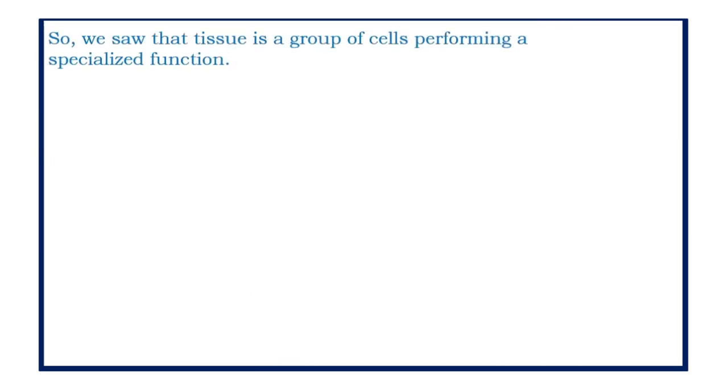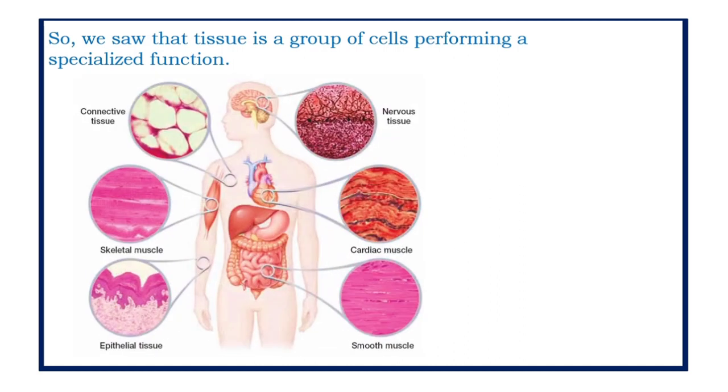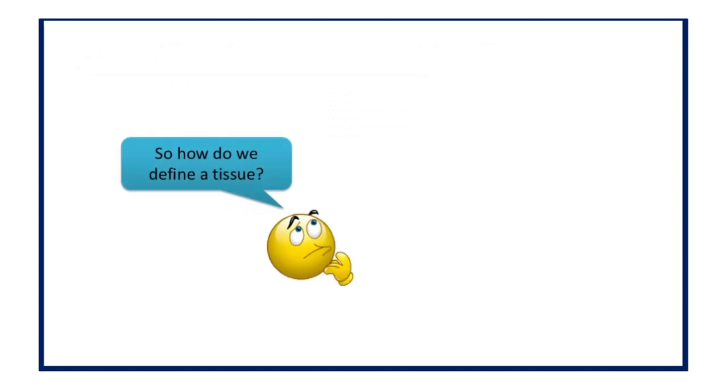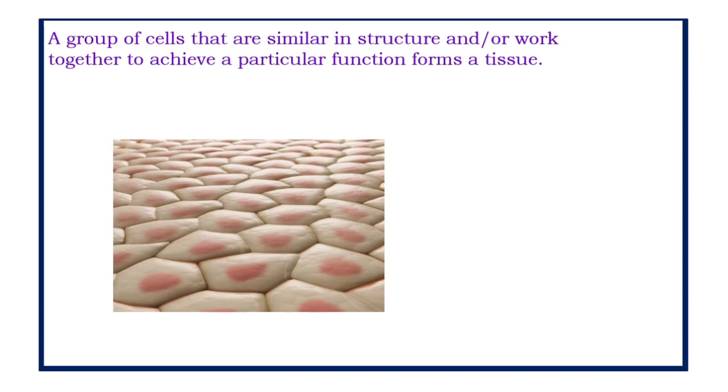So we saw that a tissue is a group of cells that perform a specialized function. How do we define a tissue? We define a tissue as a group of cells that are similar in structure or work together to achieve a particular function or perform a specialized function.